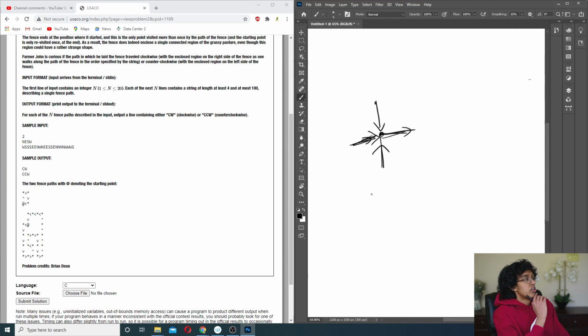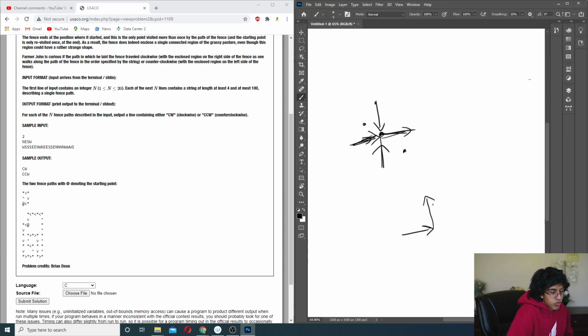So how do you figure out if you're going clockwise or counterclockwise? So it encloses some area, right? So either the area enclosed could be here, or the area enclosed can be there. But how do you find the area enclosed though? Okay, let's just think. So essentially, if you make a counterclockwise turn, right, then your area is going to be counterclockwise, right? So what happens if you took a right turn here? Then if you wanted to ever make it counterclockwise, that basically means you would have to turn more.